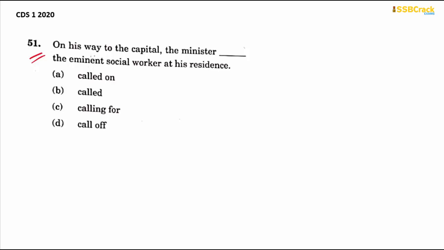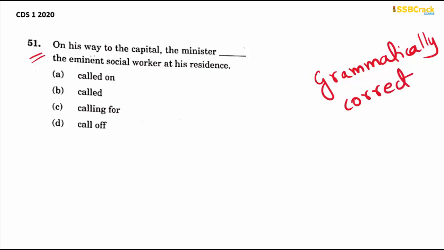Now, whenever you are solving fill in the blanks questions, just remember one thing: not only should the words fit appropriately with the sentence, but they should also be grammatically correct. So the grammar and the usage of the word in the sentence should match with one another, right? Not only the meaning, but also the grammatical structure, the grammatical rules, and the grammatical usage of the word should go according to the sentence, right?